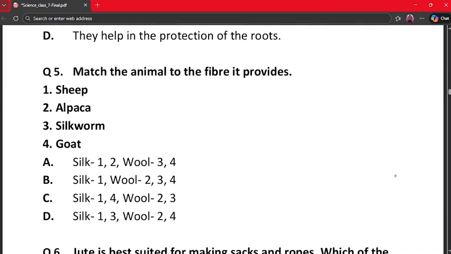Next question is question number 5. Match the animal to the fiber it provides. Sheep, alpaca, silkworm and goat. So here let's match one by one. Sheep gives wool and alpaca also gives wool and silkworms give silk and goat gives wool. So silk comes from 3 and wool comes from 1, 2 and 4. So our correct answer is option number D.